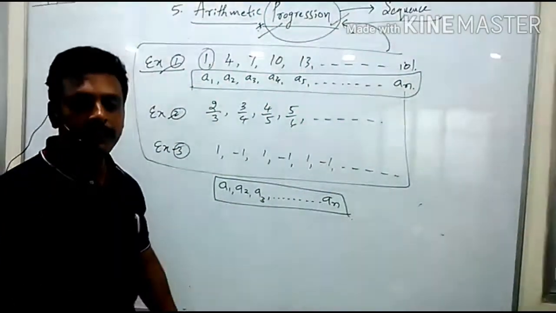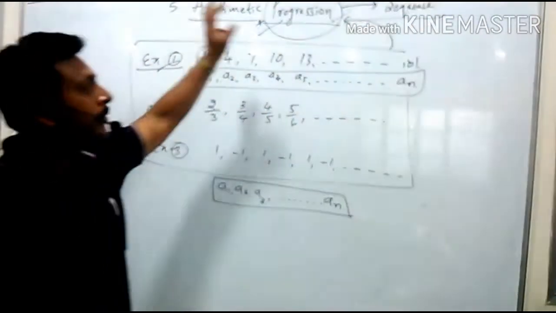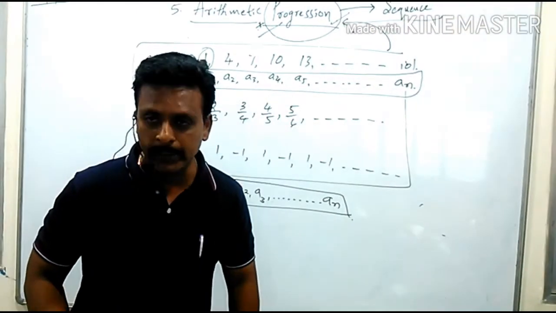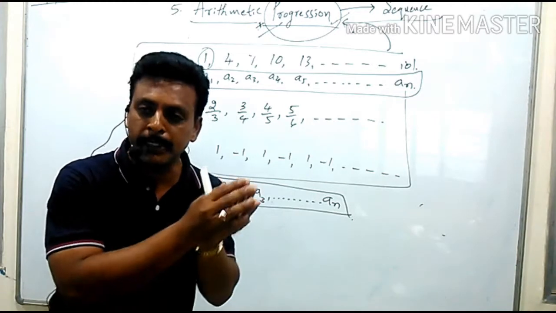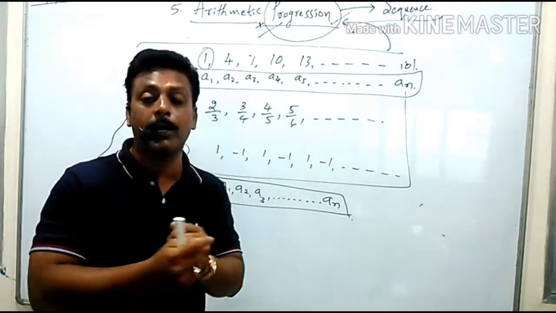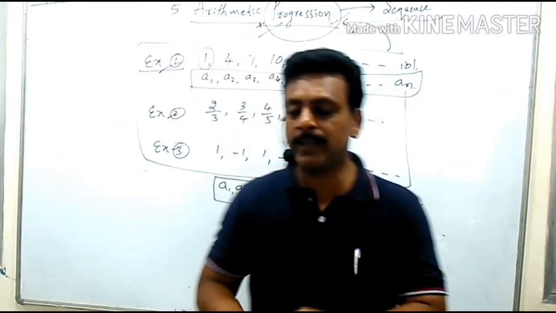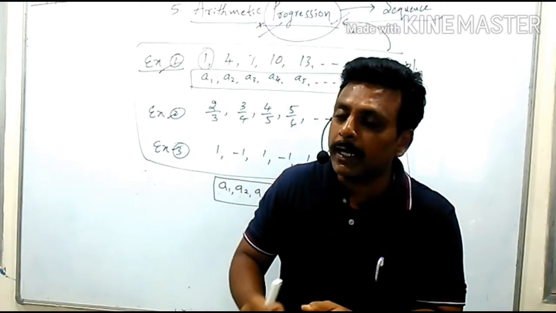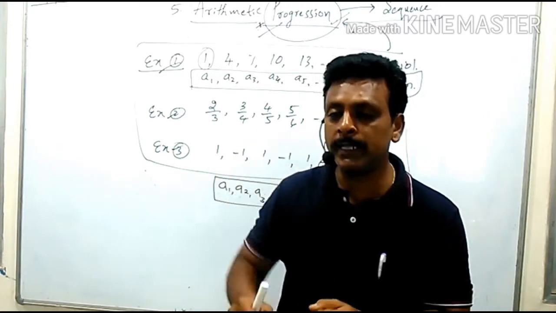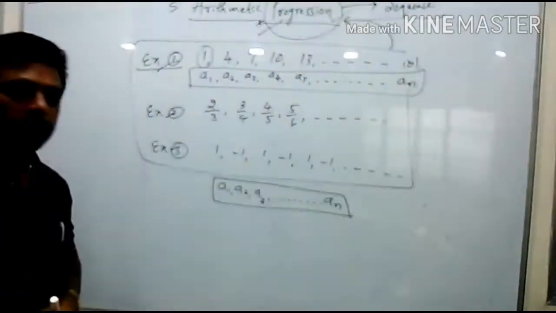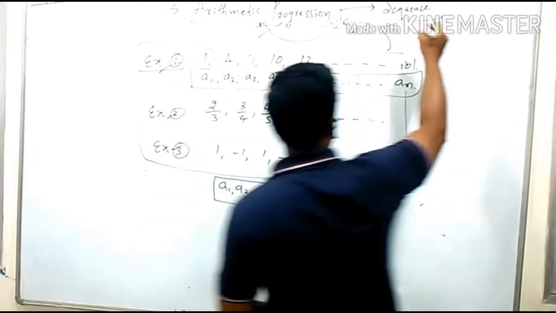Therefore, don't be confused. Every progression is a sequence, but every sequence is not a progression. Progression means arrangement of numbers according to a certain definite mathematical rule. Sequence is also an arrangement of numbers, but not by a definite mathematical rule. Here, the arrangement of numbers is according to a certain logical rule. For that, I can give an example for sequence also.